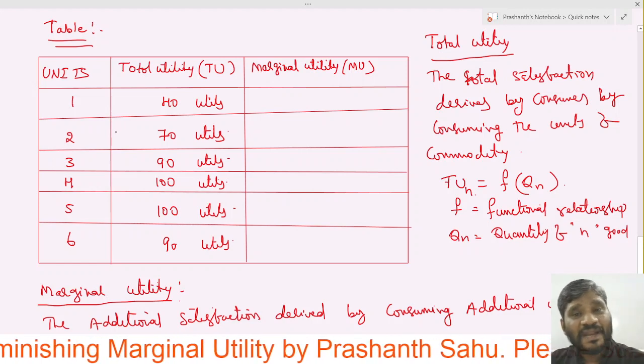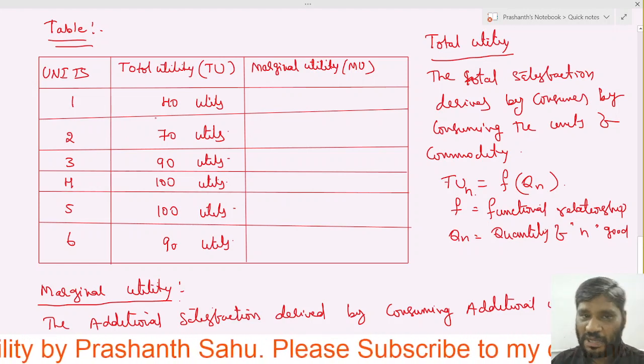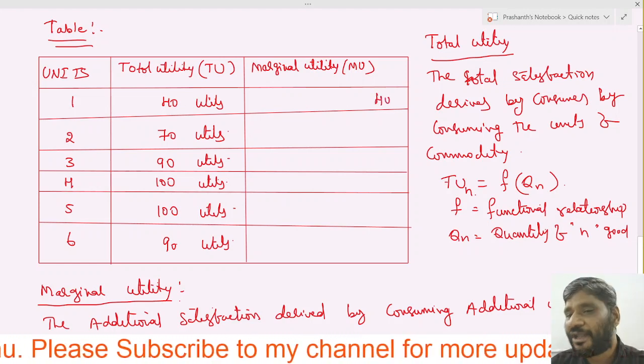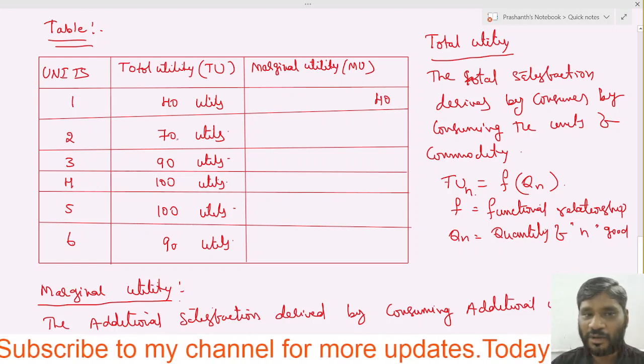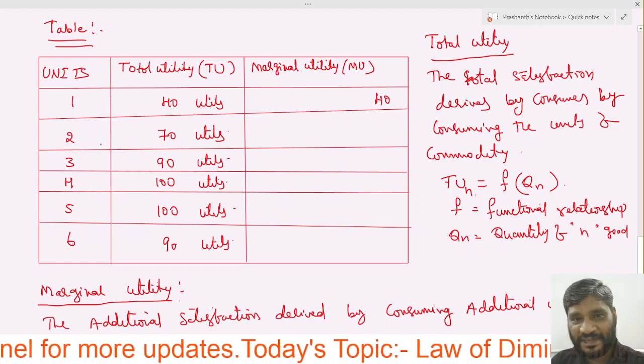So we are calculating the marginal utility on the basis of total utility. For number 1, we directly take 40. Why? I will tell you. Now we will take 2 units.